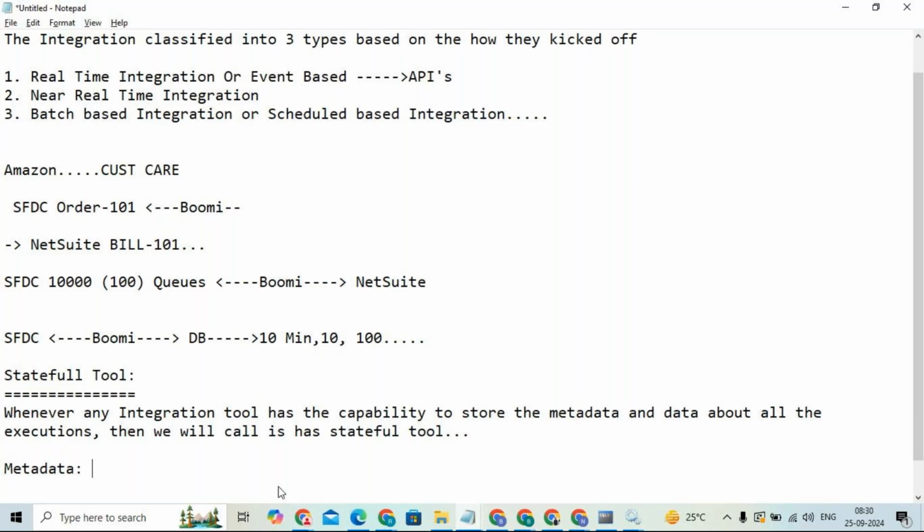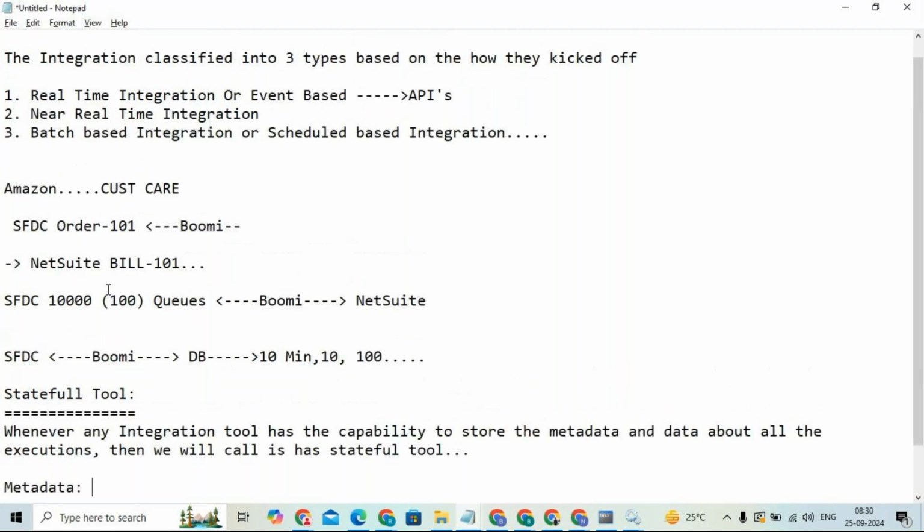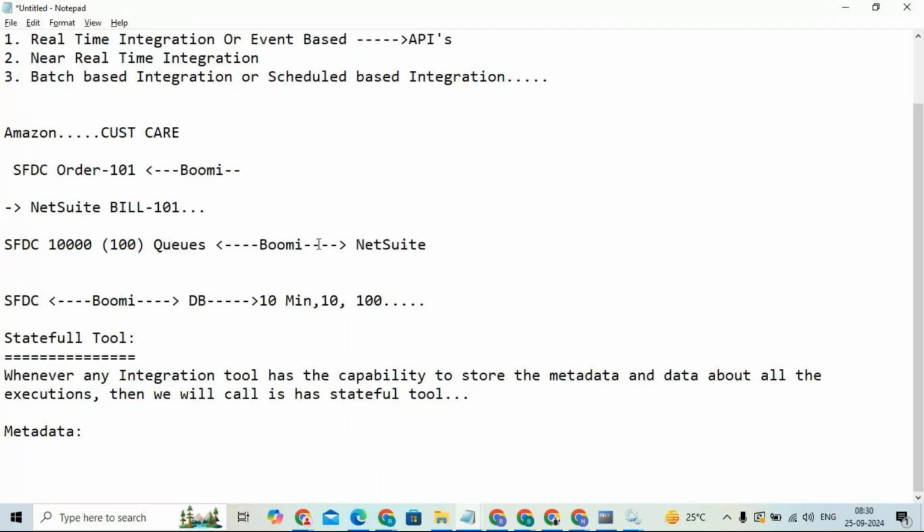Such details we call metadata. Now coming to the integration world, for example, here the order is created and needs to be processed. When the order execution is started, how much time is it taking to complete, and what conditions and logics are we applying in the Boomi layer, from the source to the target?